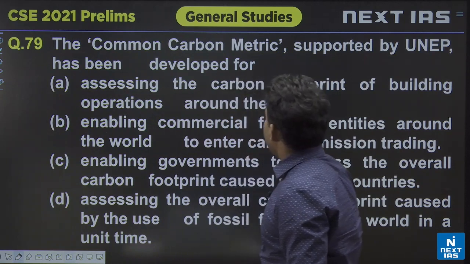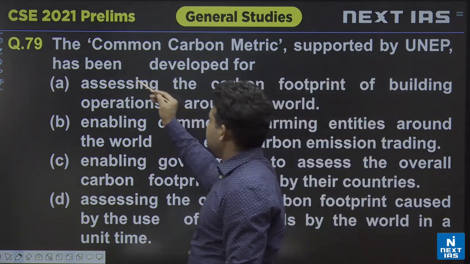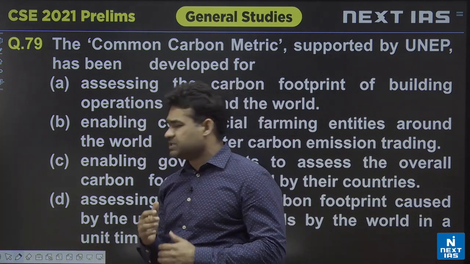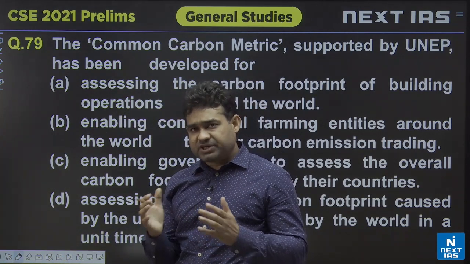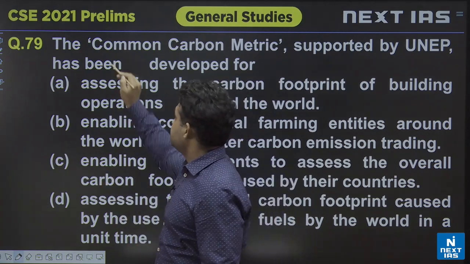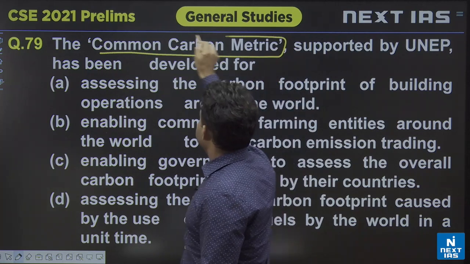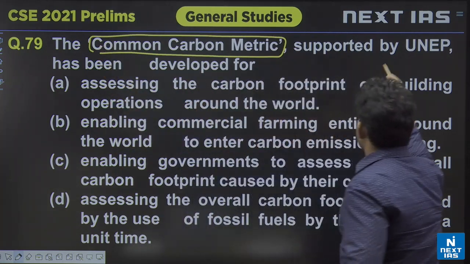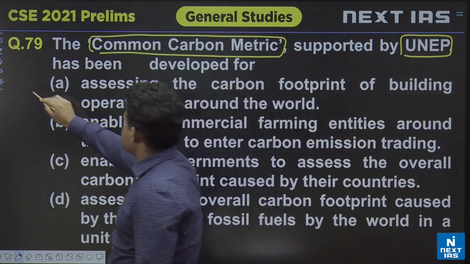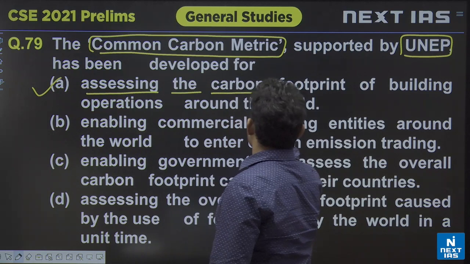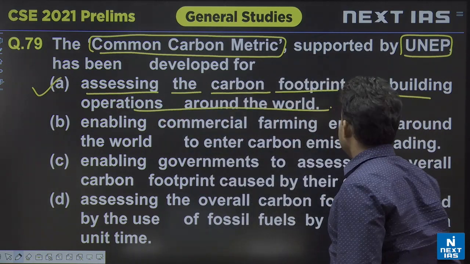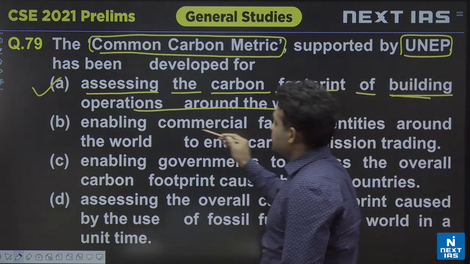Next is the common carbon metric. Again a simple current affairs based environment related question, the one which comes with respect to certain programs, issues, projects, certain organizations, certain new developments, development of tools, etc. Similarly, that's the common carbon metric. What is the common carbon metric? Supported by the United Nations Environment Programme, it has been developed for what? Answer is A, that is assessing the carbon footprint of building operations around the world.